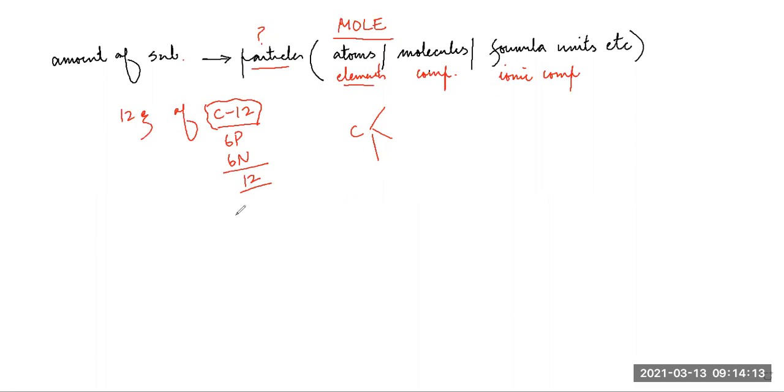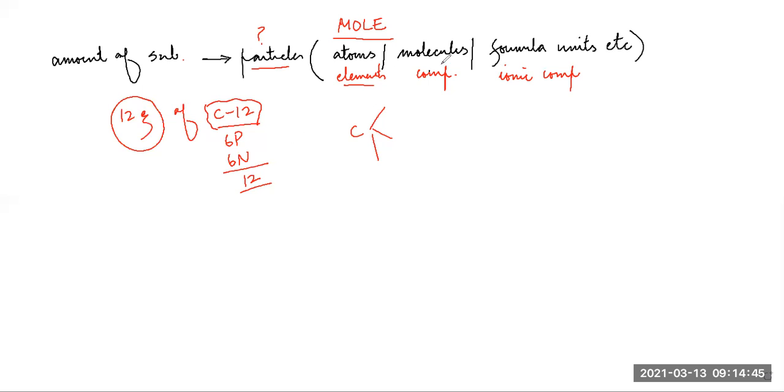Now 12 is also the atomic mass of C12, right? Strange. How many carbon atoms are there in 12 grams of C12? Same number of particles. When atoms are there in same number, we call it 1 mole of that element.